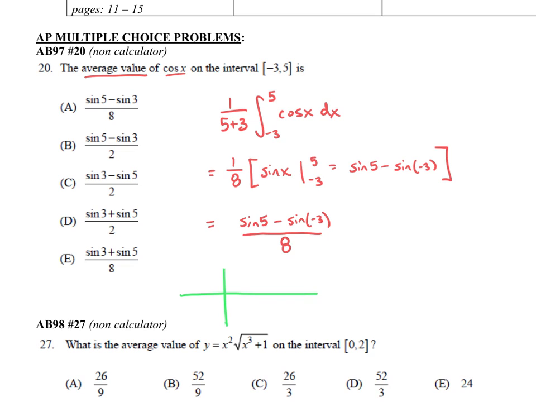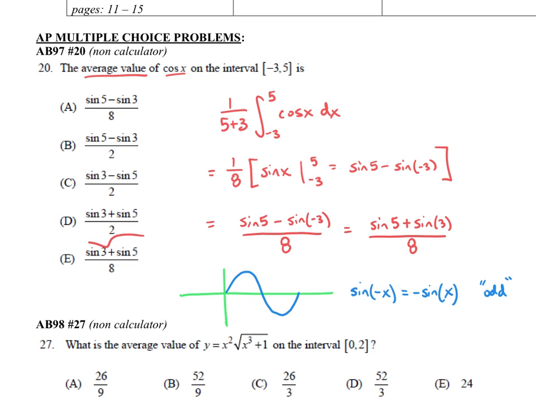Remember that sine of x is an odd function. So it looks like that. That means that by definition, sine of -x is equal to negative sine of positive x. That would be the definition of an odd function. Okay. What that means is that sine of -3 is actually the same as negative sine of +3. And so therefore, you would get option E.